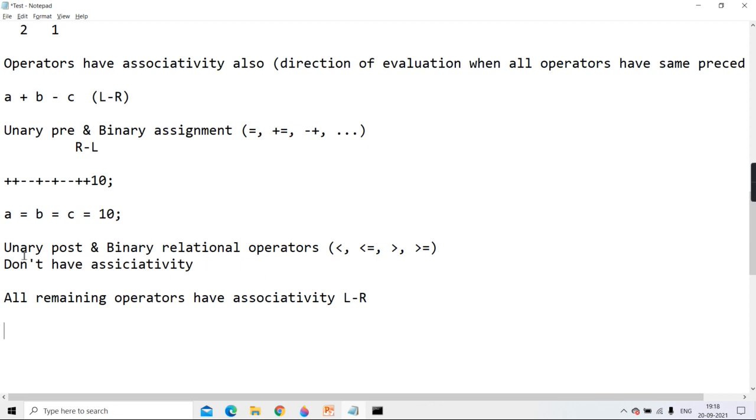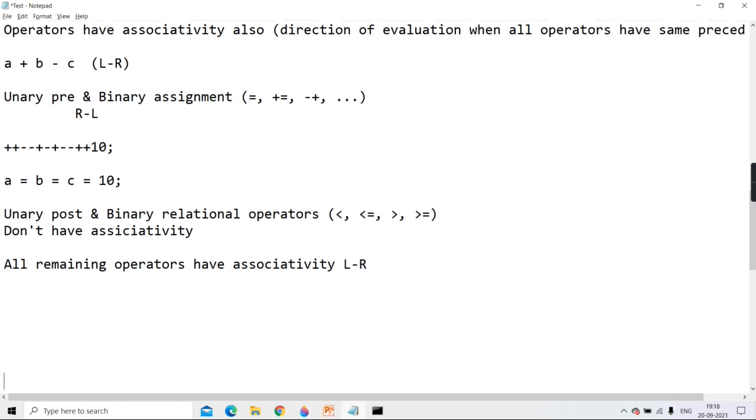Binary, relational. Now you'll say, what does that mean? Just explain. See here, first of all, in case of unary post, you don't write more than one operation, maximum increment or decrement, like this, i plus plus or j minus minus. Can we write many operations after i as we write many operations before it, like assertion, negation? That was allowed, but not after, like i plus minus plus or i plus plus minus minus plus plus is not allowed. Maximum increment or maximum decrement once only.